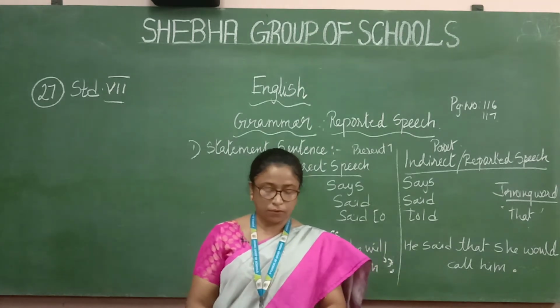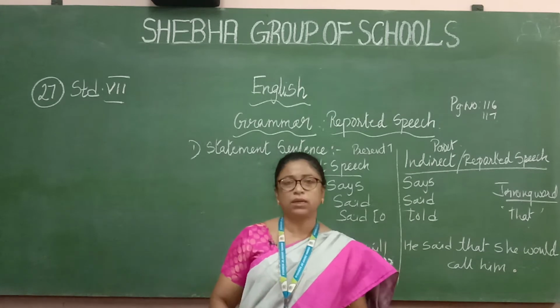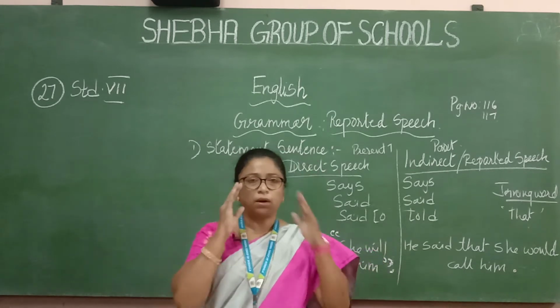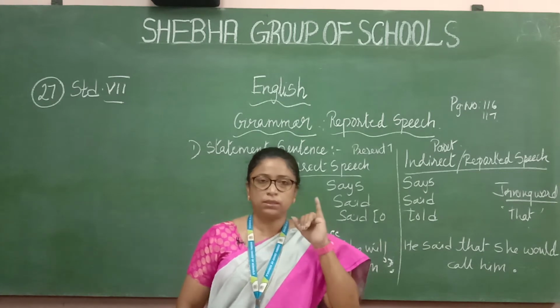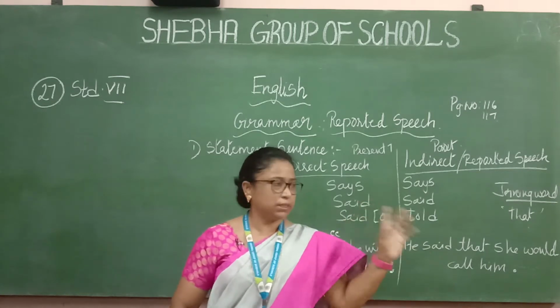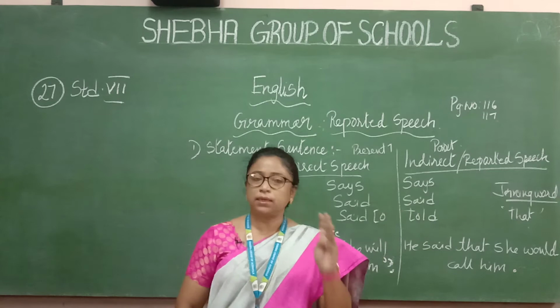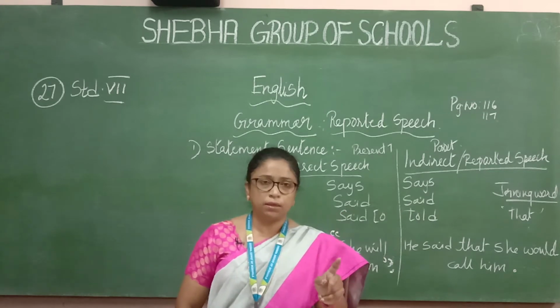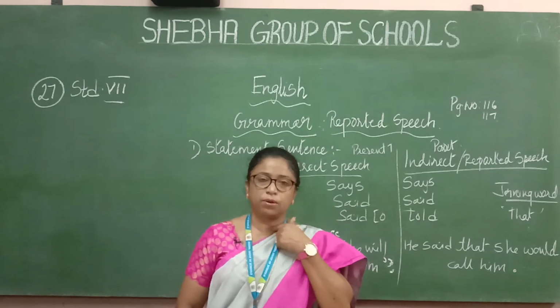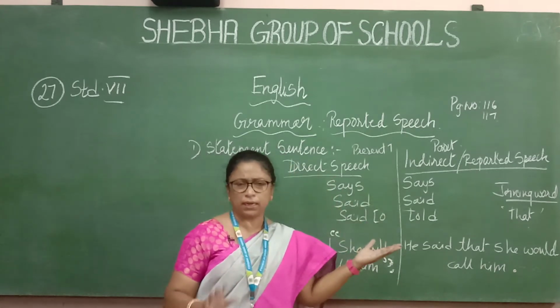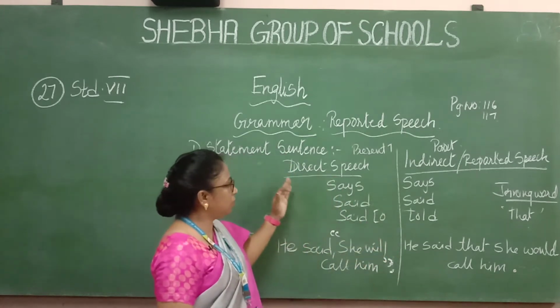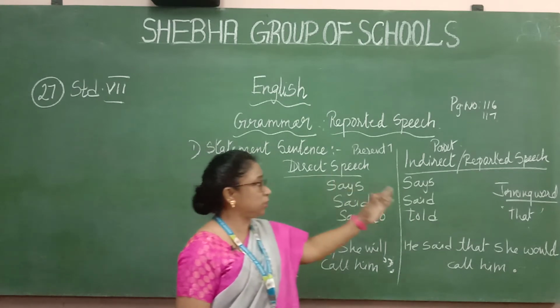Okay, now the first one. There are 4 different types of sentences. First is the statement sentence. First I'll take that, then I'll tell you the next, interrogative, then imperative, and then exclamatory. Now the first one I'll deal with is the statement sentence. What is a statement? A declarative sentence.